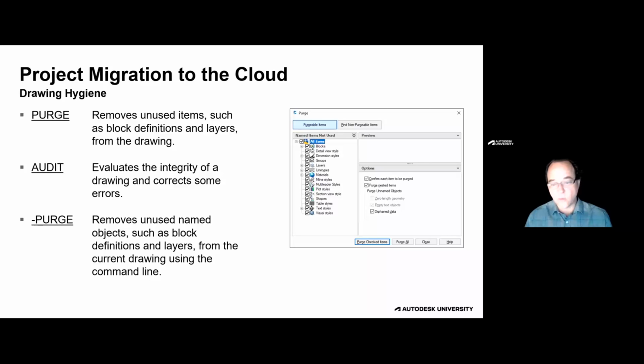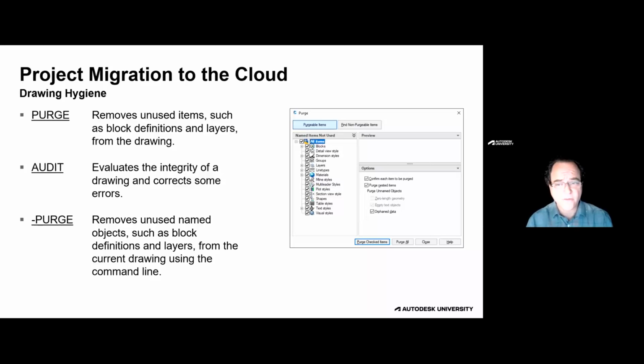The other thing is, the lighter weight your drawings are, the faster those drawings run, again, across the board. Now, we may not notice 1,000 layers on a server-based drawing, and we may not notice it in the cloud either. But if we could give ourselves back even a few seconds, 10, 15, 20 seconds per open on every drawing that we open every day, that's going to add up quickly. So I always like to recommend, let's keep our drawings as lightweight as possible. Let's go ahead and purge and audit the layers and blocks that we don't need. If we need them back, Design Center will bring them back for us very quickly.